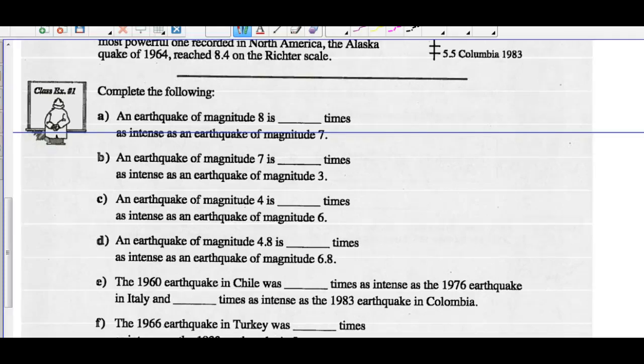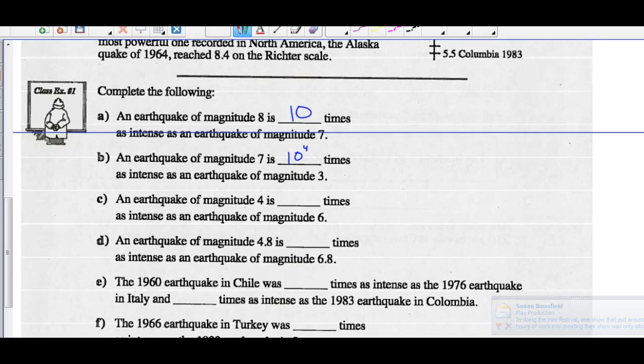So they're one notch away on that chart on the right. So that would be 10 times as intense as an earthquake of magnitude 7. Earthquake magnitude 7 is how many times as intense as an earthquake of magnitude 3? Well, there are 4 levels apart on that scale, so that would be 10 to the exponent 4 times as intense. Or you could write that as a number if you wanted.